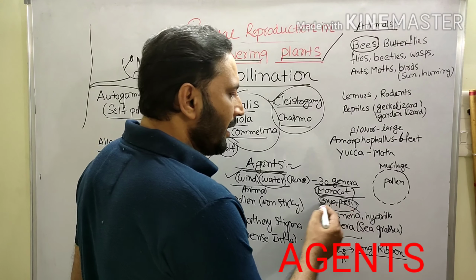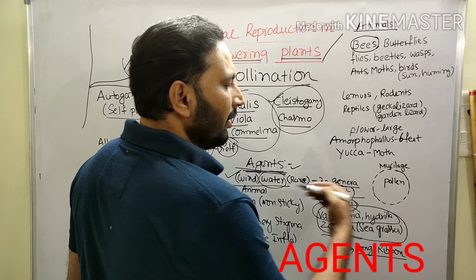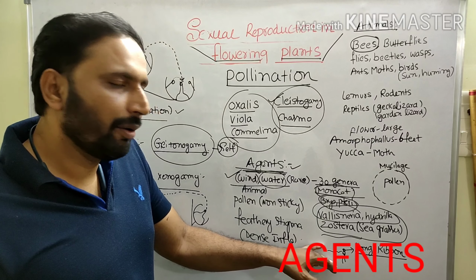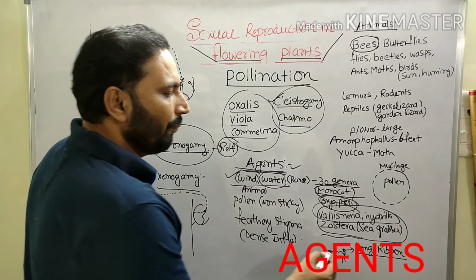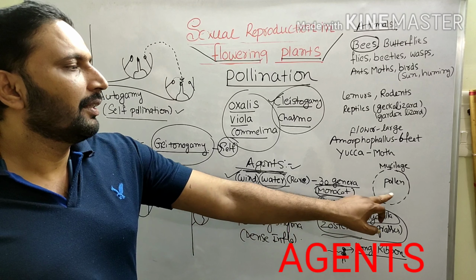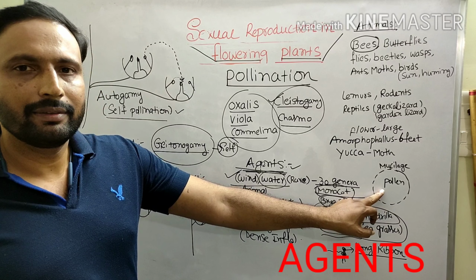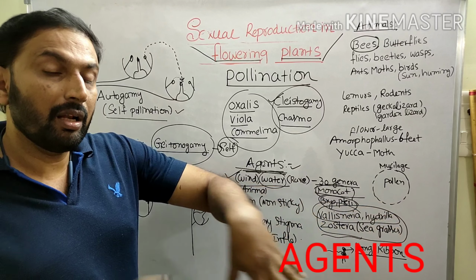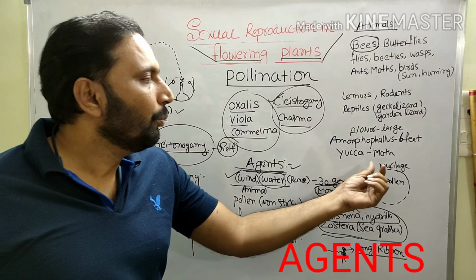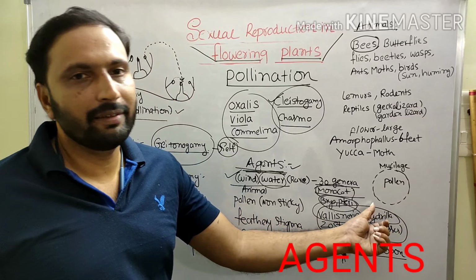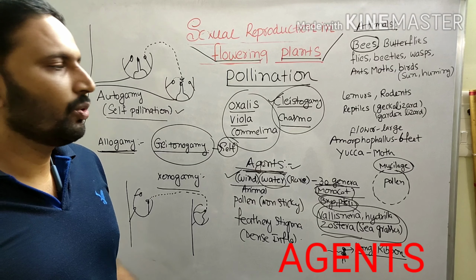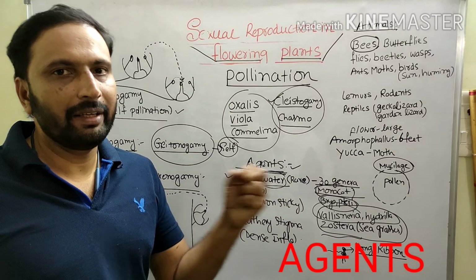But generally you take Vallisneria, Hydrilla and Zostera, the seagrasses. They are aquatic plants. Pollen grains are present in the water, so the stigma receives the pollen grains. Especially in these aquatic plants, the pollen grains do not get wet. They are present in the water, but the wetting is prevented by the mucilaginous substance around the pollen grain. That is why the pollen grains are protected from wetting.